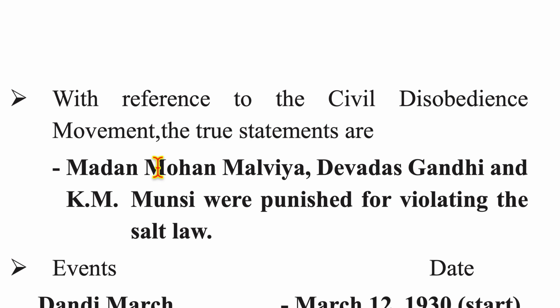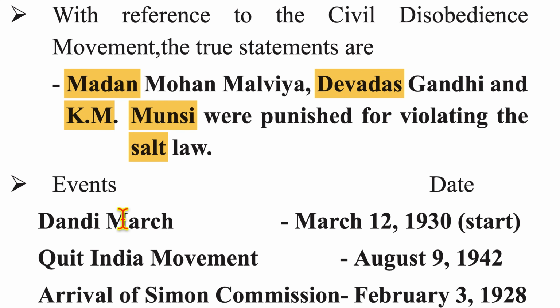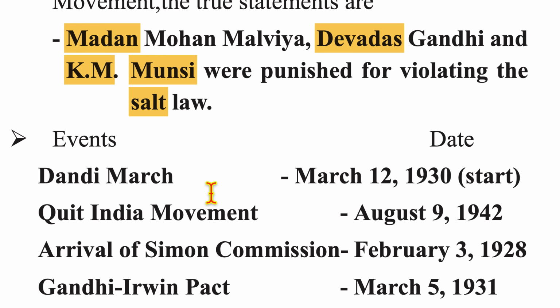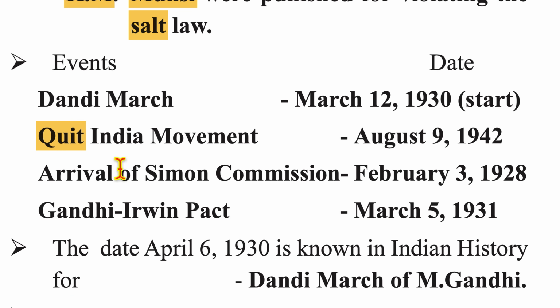With reference to civil disobedience movement, the true statement is that Madan Mohan Malviya, Devadas Gandhi, and K.M. Munshi were punished for violating the salt law. Now, these are events and the dates. Dandi March started on March 12, 1930. Quit India movement started on August 9, 1942. Arrival of Simon Commission was on February 3rd, 1928. And Gandhi-Irwin Pact was signed on March 5th, 1931.